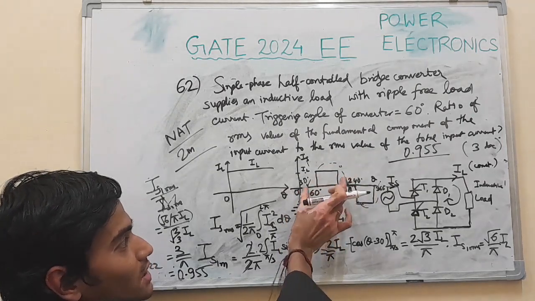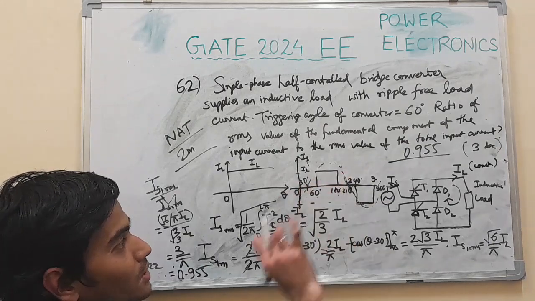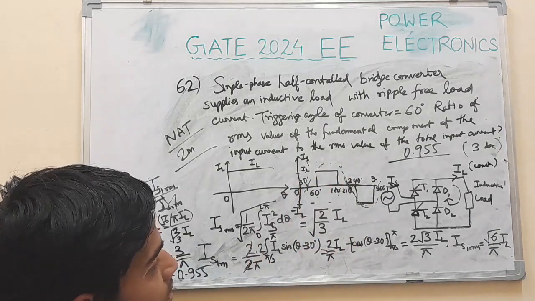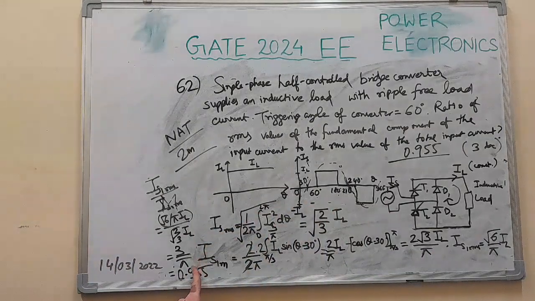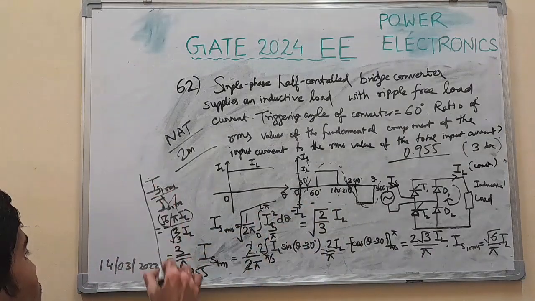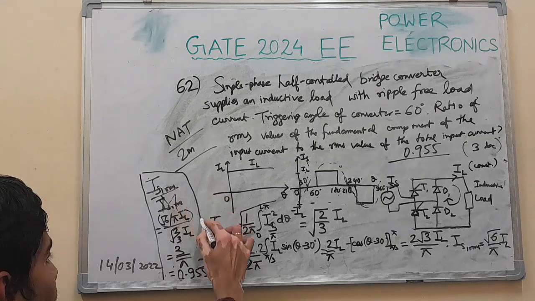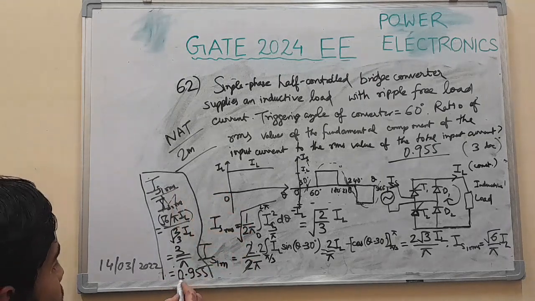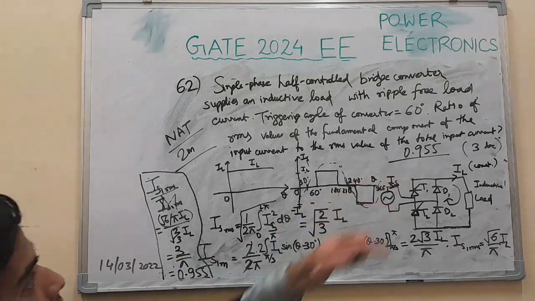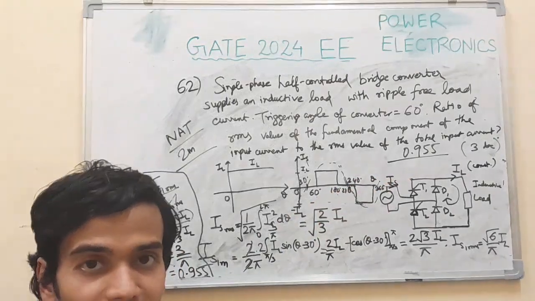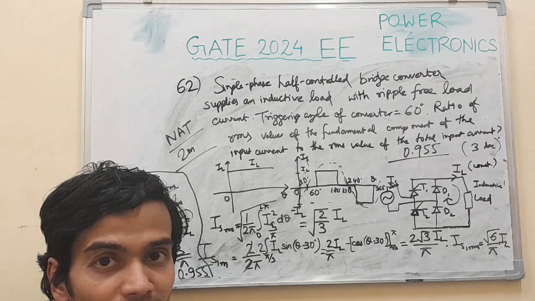It is symmetrical about 30 degrees. So the answer we have found by this approach is 0.955, that is 3 by pi. So that's the detailed solution explanation.